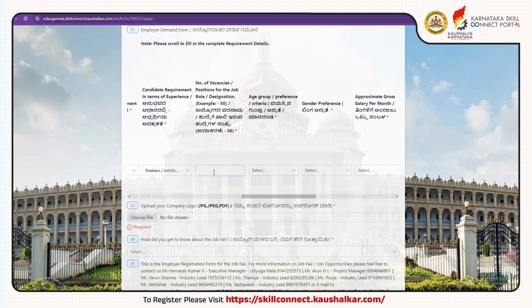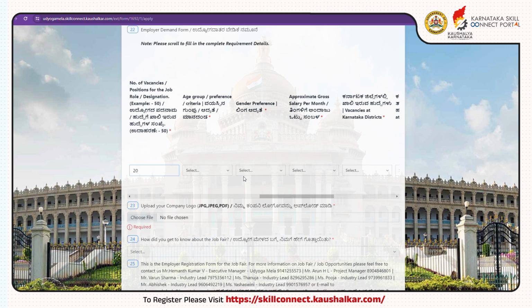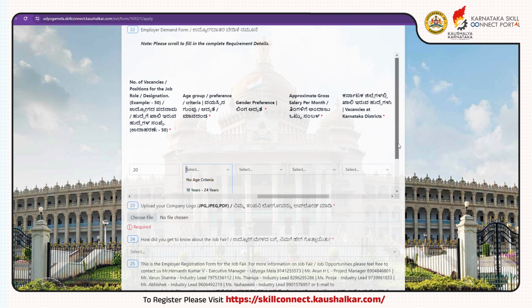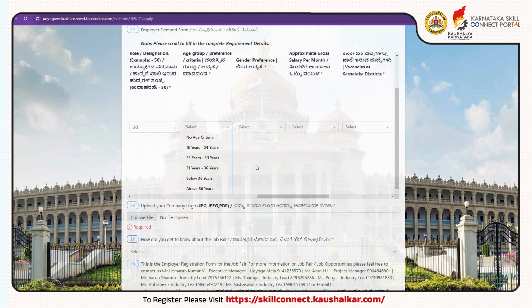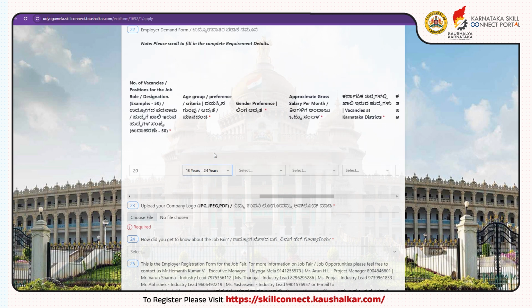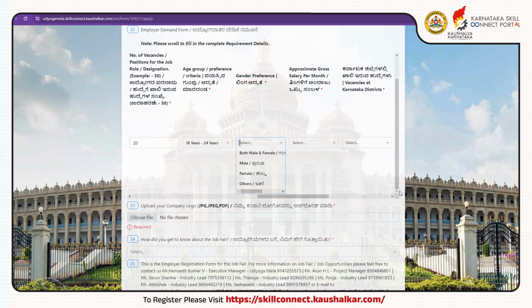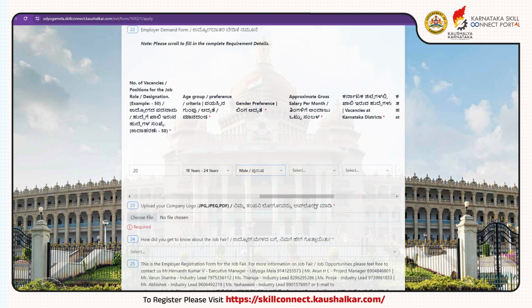Under the number of vacancies or positions for the job role or designation, you need to enter the number of vacant positions available in your company. Then, under the age group or preference or criteria, you need to select the applicable age criteria required for the job role or designation from the drop-down options. If it is not applicable, you can select no age criteria. Select gender preference as per the requirement of the company. It can be male, female, both males and females or others.